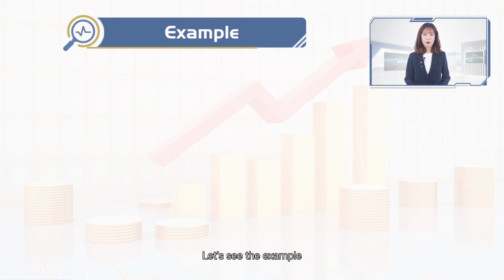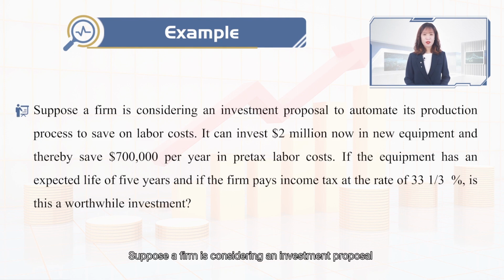Let's see the example. Suppose a firm is considering an investment proposal to automate its production process to save on labor costs. It can invest $2 million now in new equipment and thereby save $0.7 million per year in pre-tax labor costs. If the equipment has an expected life of 5 years and if the firm pays income tax at the rate of 33 1/3%, is this a worthwhile investment?